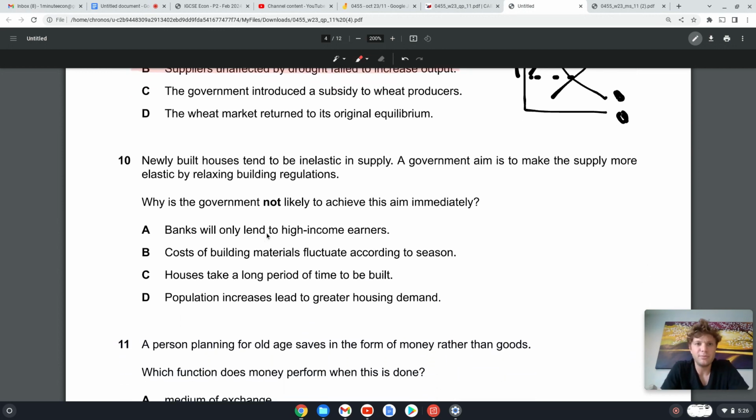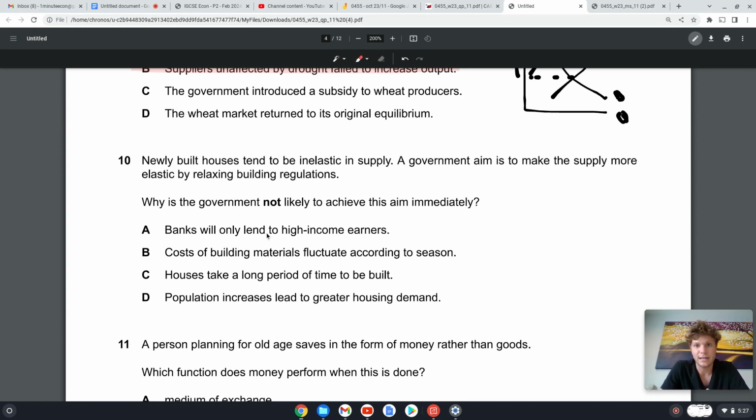10. Newly built houses tend to be inelastic in supply, because what does inelastic supply mean? It basically means the quantity of supply cannot change quickly relative to the price. So if the price of something increases, of course firms want to increase the quantity supplied so that they can make a profit, right? But not all goods can be increased quickly. Like something that takes long to build, like a house, right? You can't just quickly produce more overnight like that.